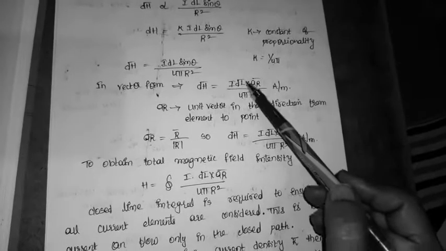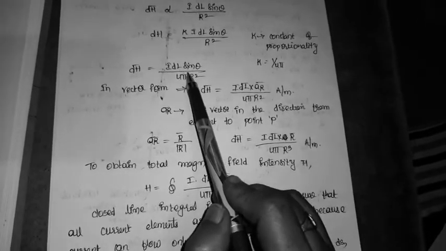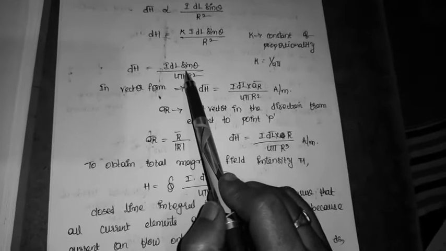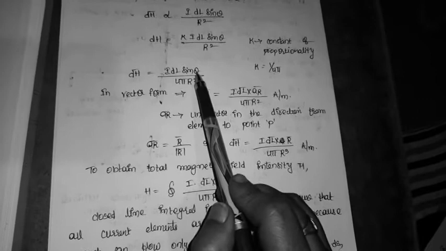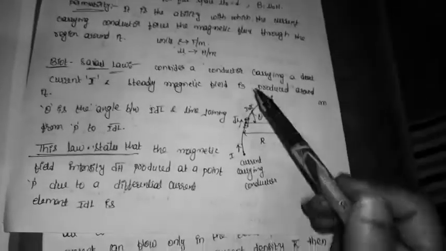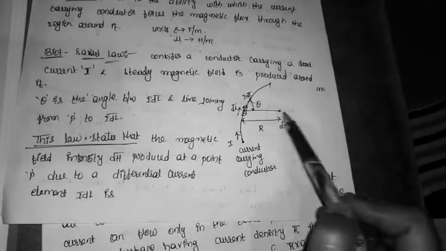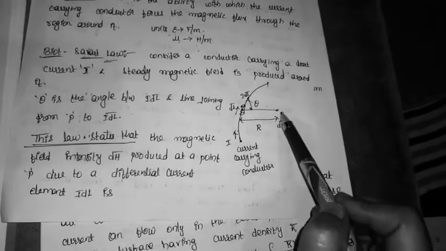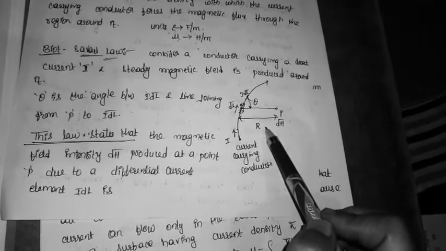Why am I writing this cross product? Because there is a sine of the angle between them, where theta is the angle between the current element and the line joining the current element and P, that is nothing but the distance r.